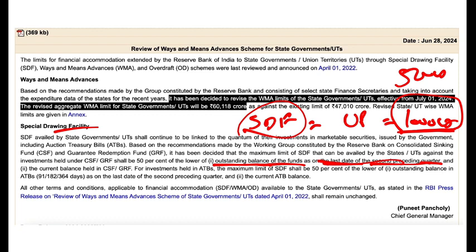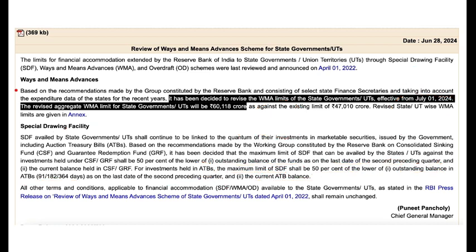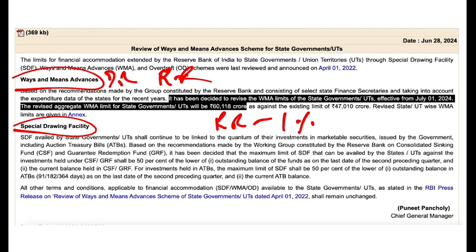Okay. Similarly for treasury bill, whatever the states have invested in the treasury bill, they can borrow either 50% of that, or the maximum limit of the SDF shall be 50% of the lower of the outstanding balance in auction treasury bill as on the last date of the second preceding quarter, whichever is the lower of the two. So this is the special drawing facility. Now the important thing is, in ways and means advances, the interest rate is the same as the repo rate. In special drawing facility, the interest rate charged by the RBI to the states will be repo rate minus 1%, because it is against government securities. Government securities are like a collateral. So these are much safer.